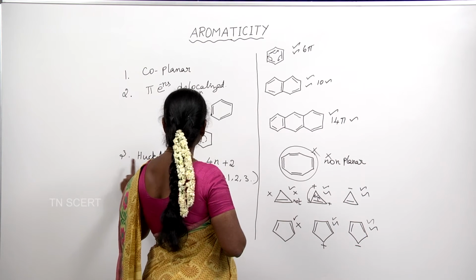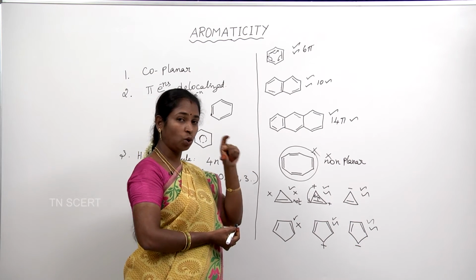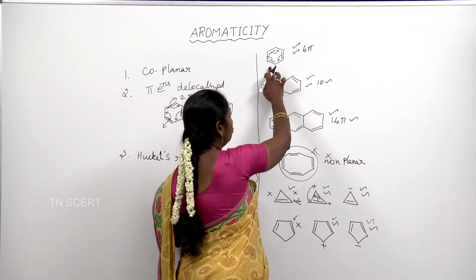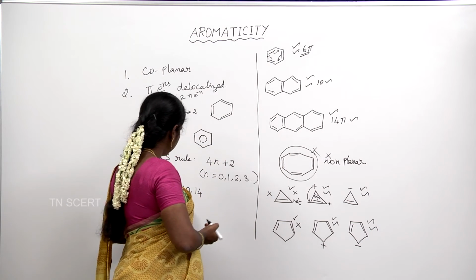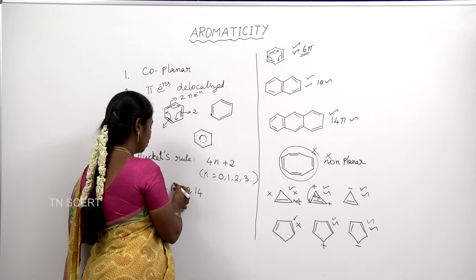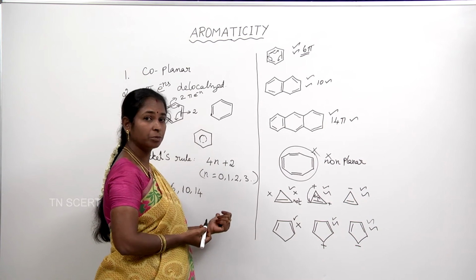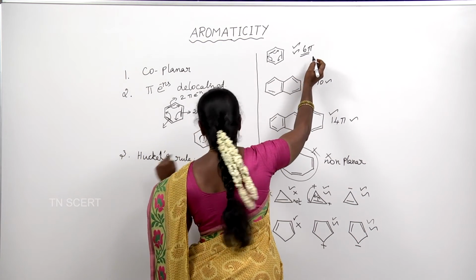Next one. Coming to the third rule. The molecule should possess 4n plus 2 pi electrons. The total number of pi electrons should be in the form of 4n plus 2. How many pi electrons? 6 pi electrons. We already studied that if 2, 6, 10 or 14 pi electrons are present in the molecule, it obeys Huckel's rule.